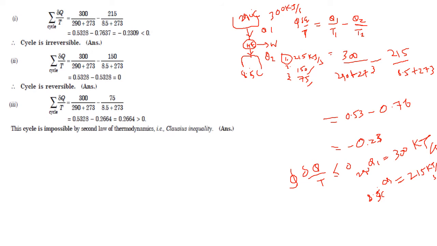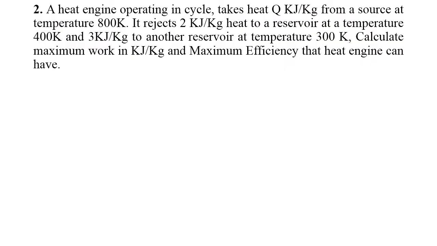Okay, so what we have calculated is correct. It's around minus 0.23, so it is an irreversible engine. When you go for 150 kilojoule per second of heat rejection, the answer will be equal to 0, hence the cycle is called a reversible cycle. When you go for 75, it will be greater than 0, so it is called an impossible cycle according to Clausius inequality, right? So we will move on to our next question.